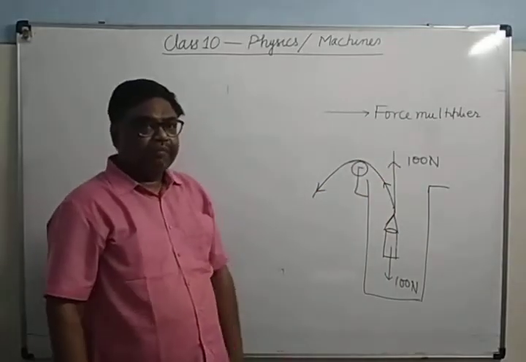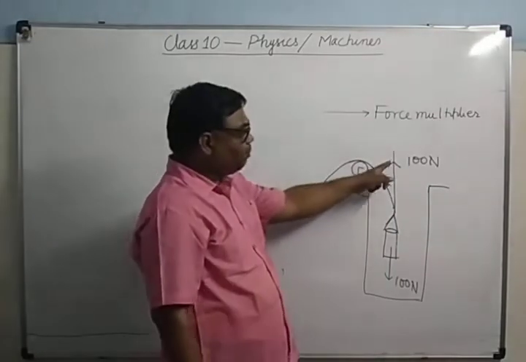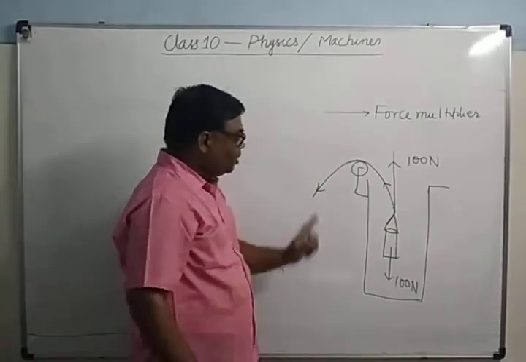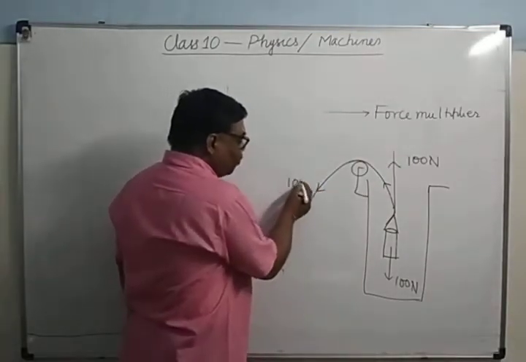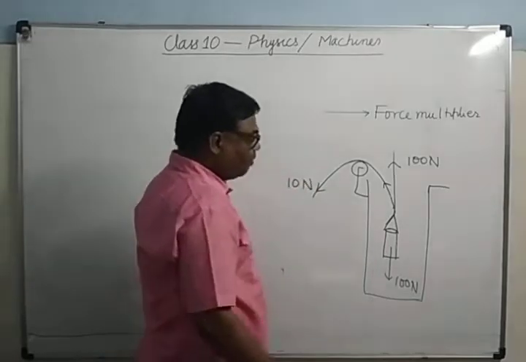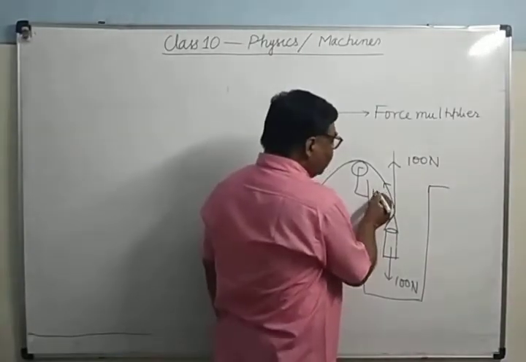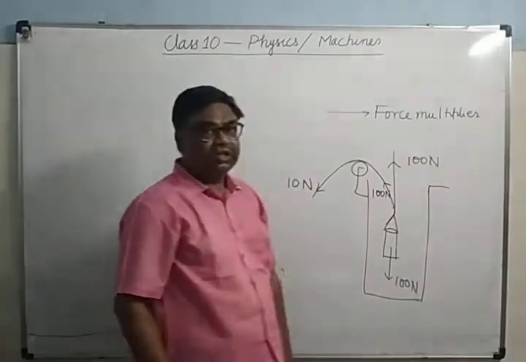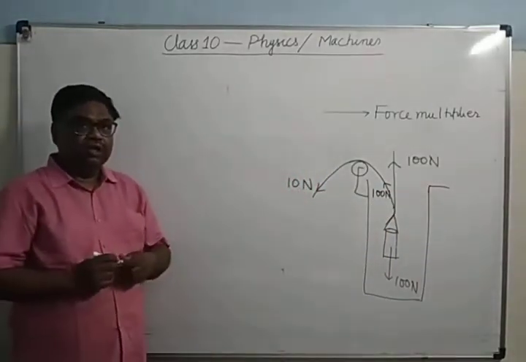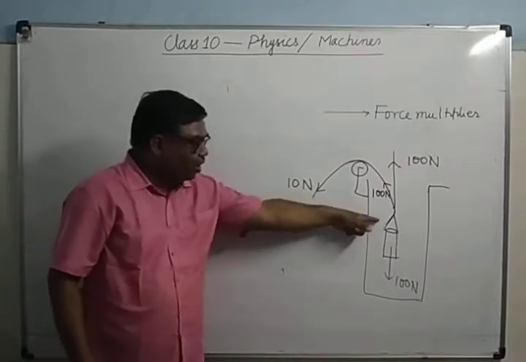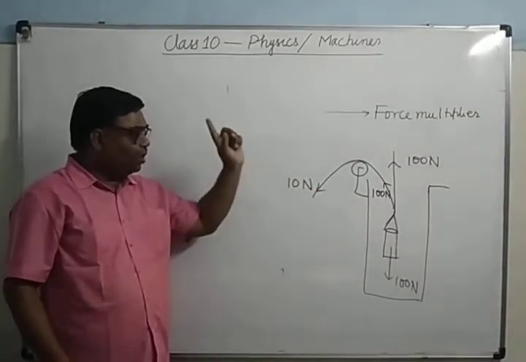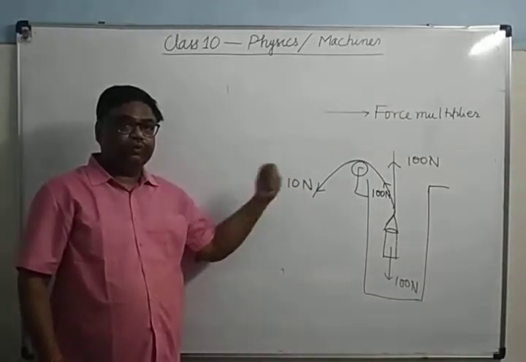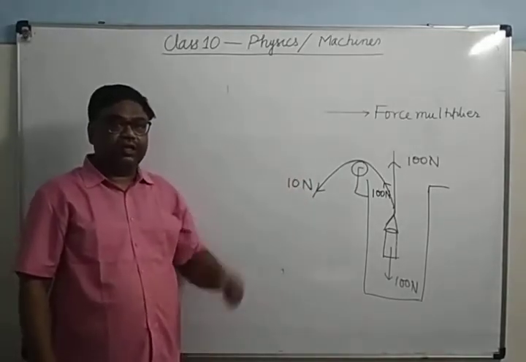It's clear? But you can see here, you are applying 100 Newton or more, but here you apply a very small force, only 10 Newton. What is its effect on this side? Its effect is 100 Newton or more. When you are pulling it with the help of the pulley, you apply the force at this end, and that force is very small, only 10 Newton.